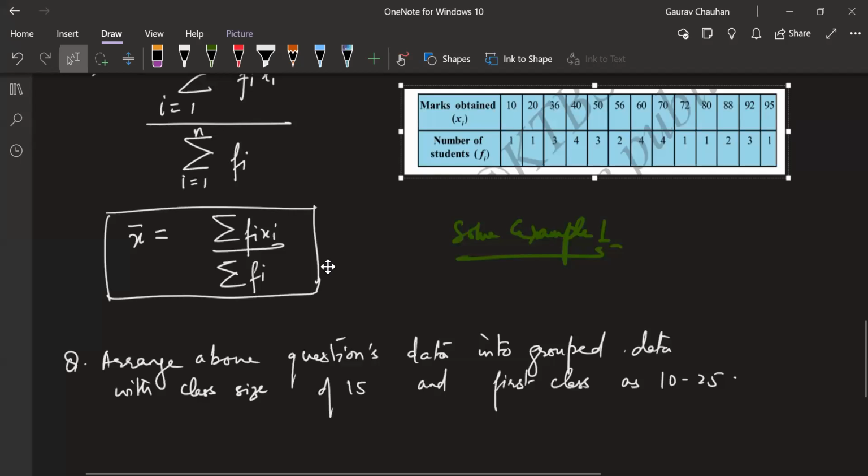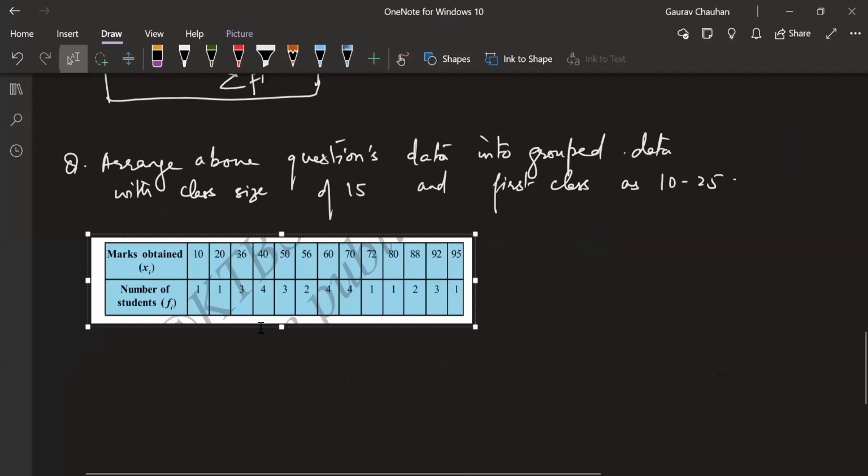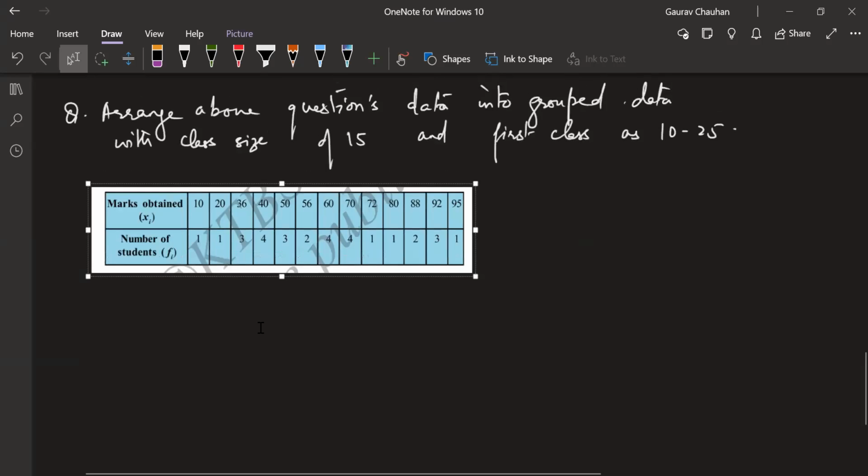We're going to change the same data into a grouping table, okay? And then we're going to learn how to find the mean in the group format, okay? So here the question is saying use a class size of 15, and the first class they are giving is 10 to 25, okay?